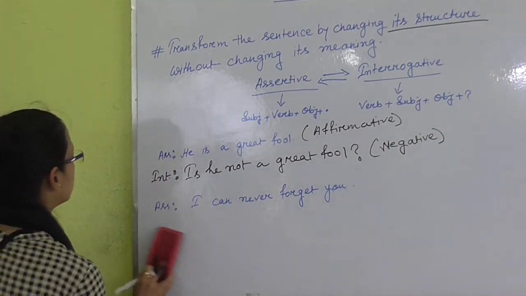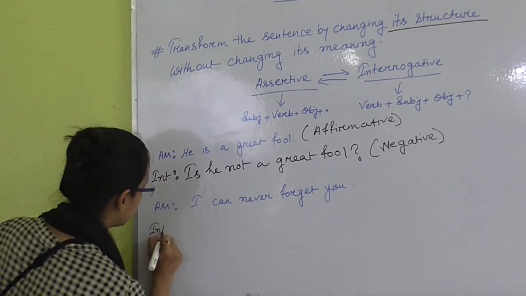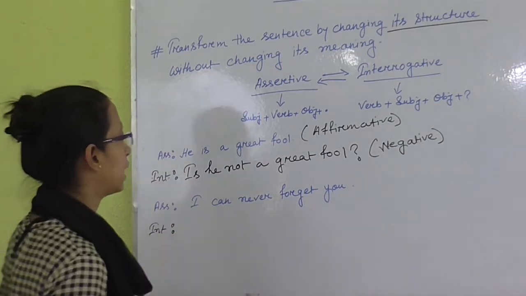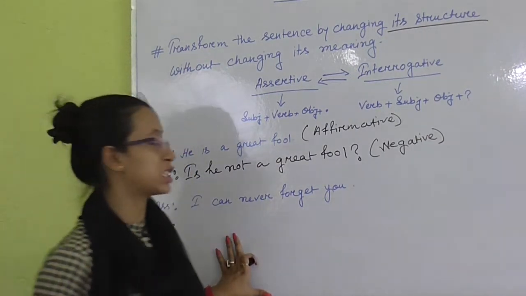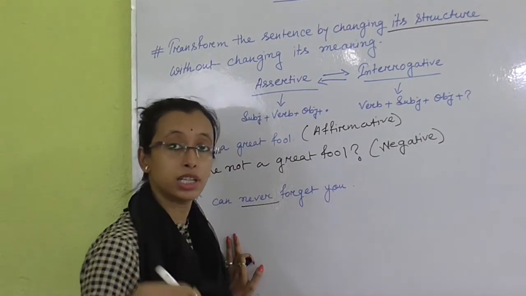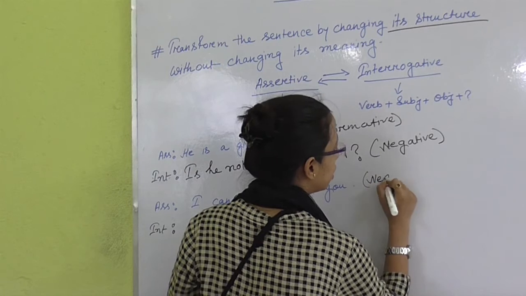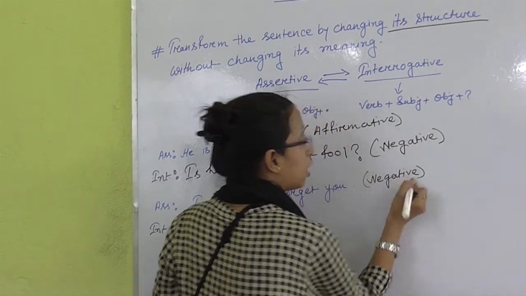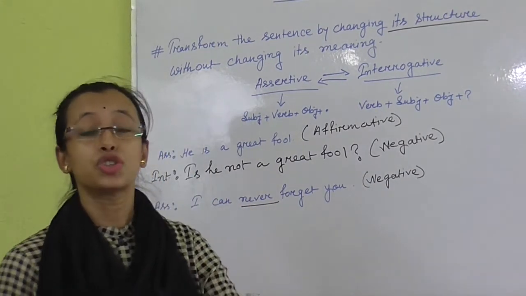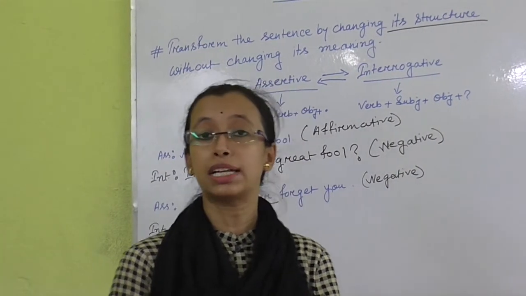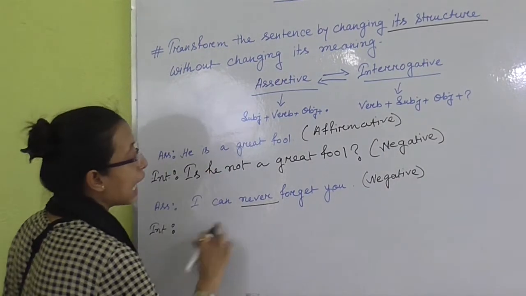Next one. The next sentence is, I can never forget you. It is an assertive negative sentence, because here is never. Never is negative. It means it is in negative. So I have just told you, if the assertive sentence is in negative, I need to change the interrogative sentence into a positive interrogative sentence. So how can I change it? I can never forget you.